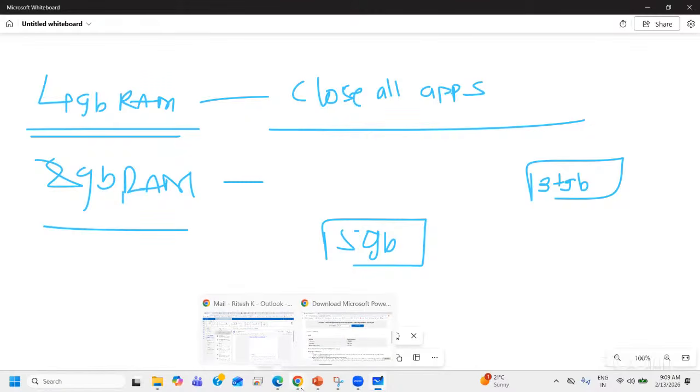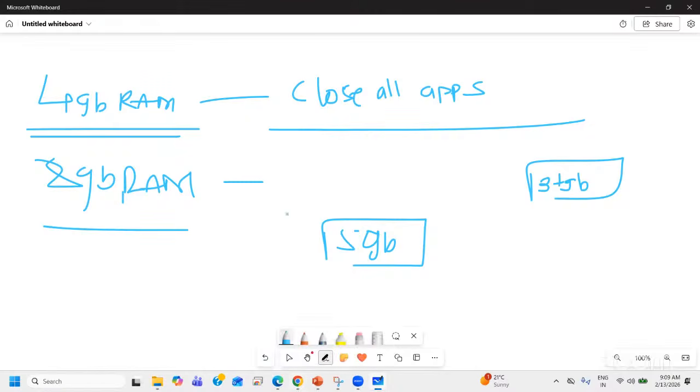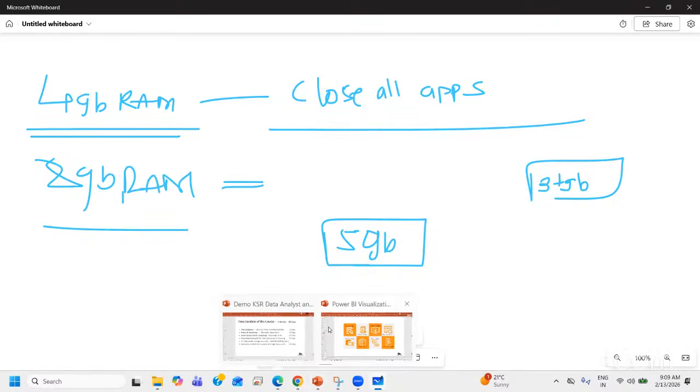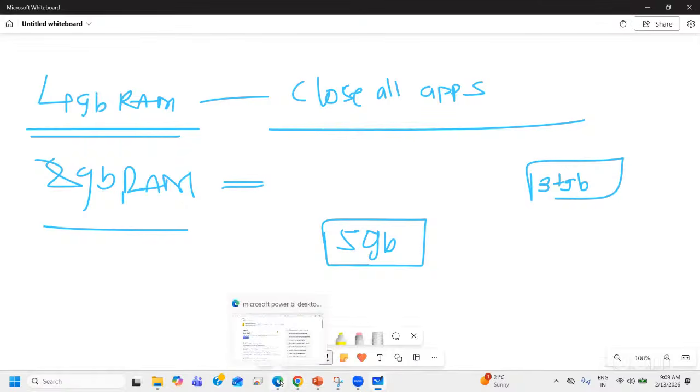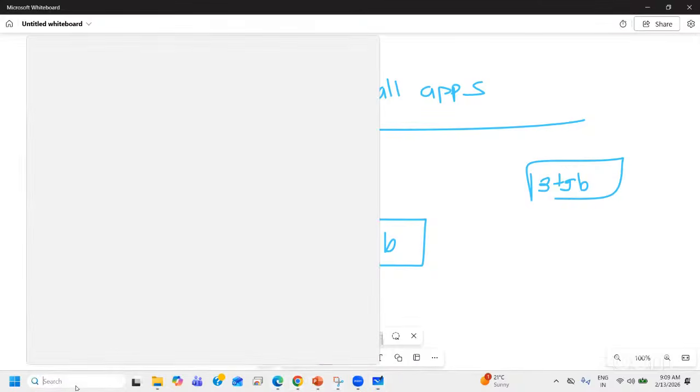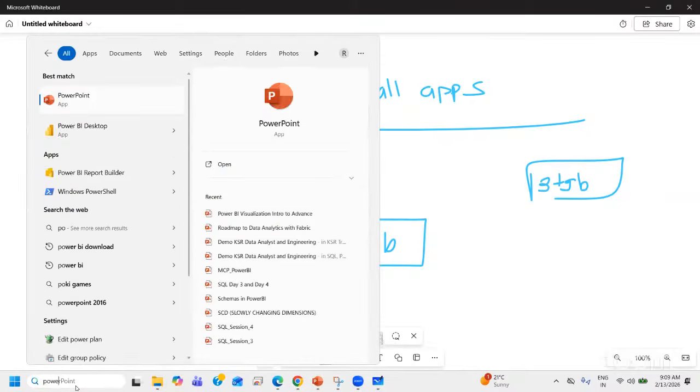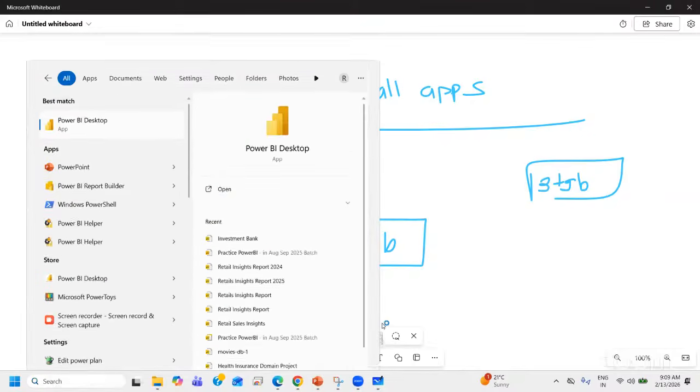Because I have Python in the background. Probably you might have 16 or 32 GB RAM, right? Fair. Now, once you download it, let me open the application. I already have this.